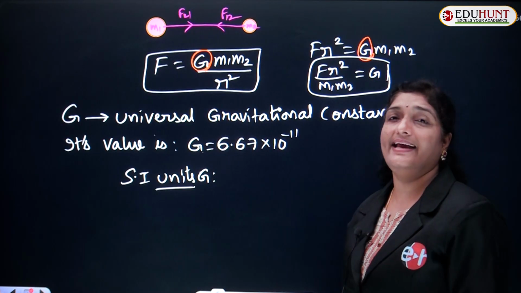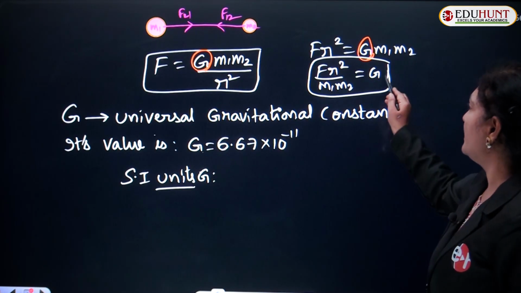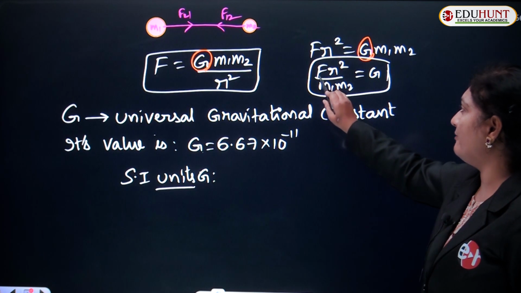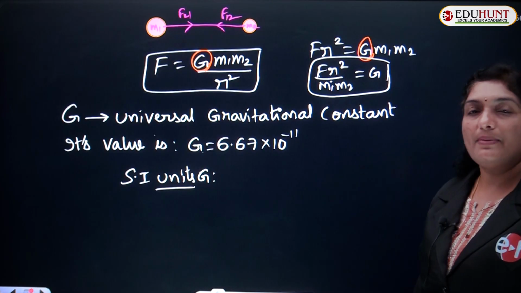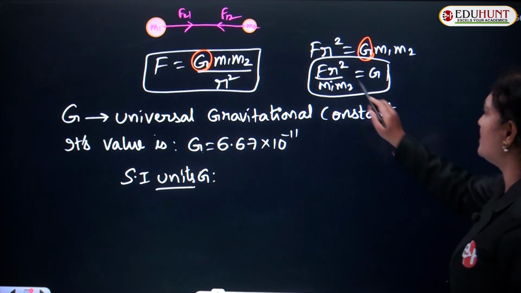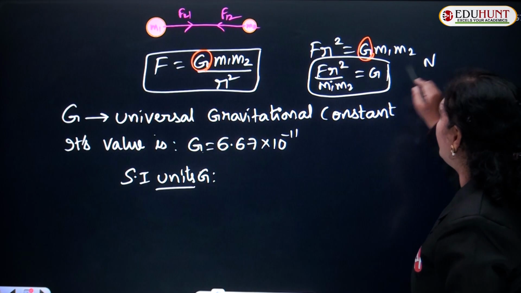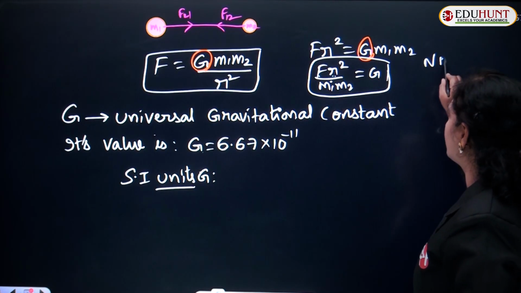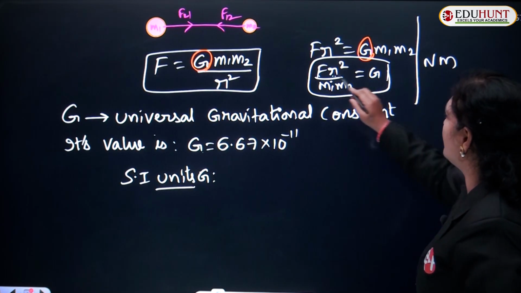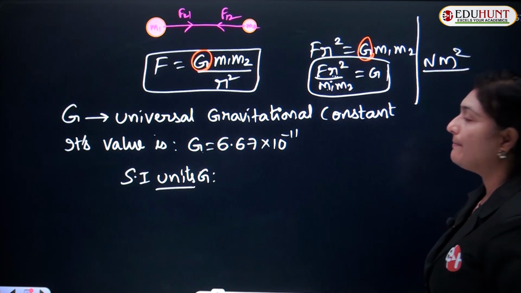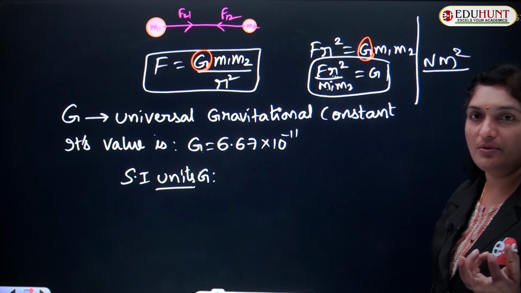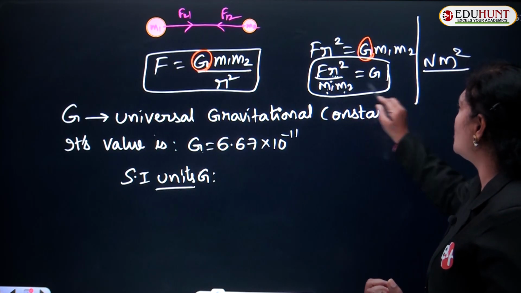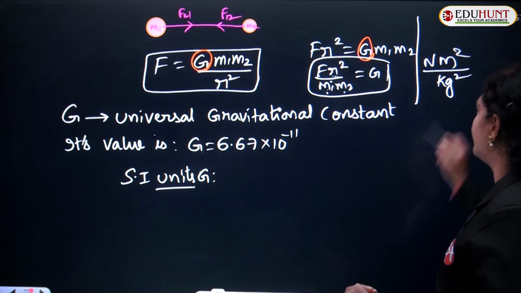As we want to calculate the units of G, it is nothing but the units of F multiplied by units of distance square, divided by the units of mass. So, what is the unit of force, children? Newton. Unit of distance is meter, in SI system it is measured in meter. Newton, R square, meter square, upon M, which indicates your mass. Mass is generally measured in kg, SI units kg. So, kg into kg, you will be getting kg square.